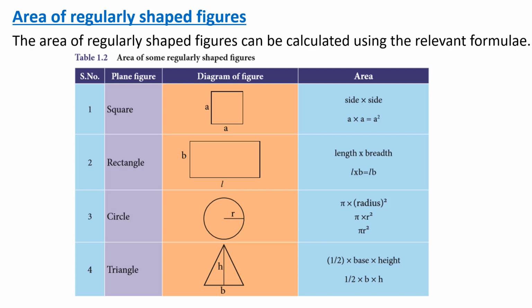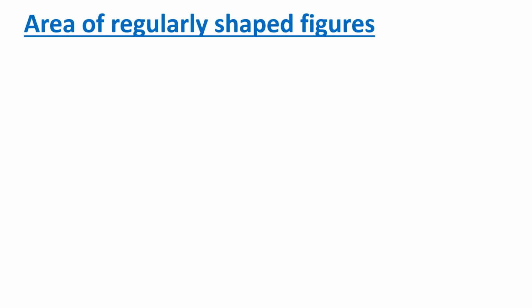And next one is triangle. What is the formula for finding the area of triangle? Half into base into height. That is half into b h. These are the formulas we are using to find the area of regularly shaped figures. So what all the regular shapes we learned now? Square, rectangle, circle and triangle. Clear children? Now we are going to see some problems based on the regularly shaped figures.